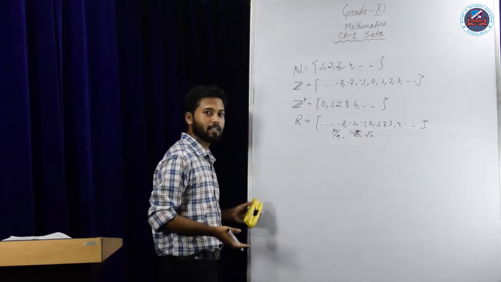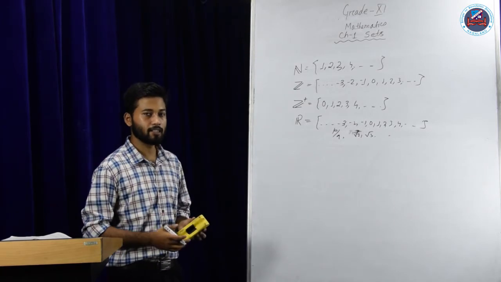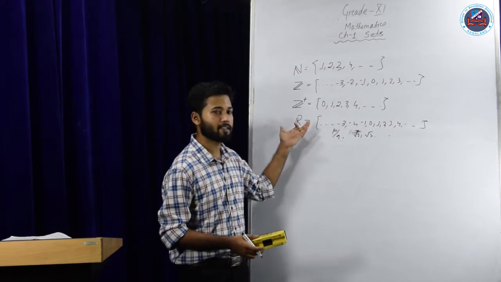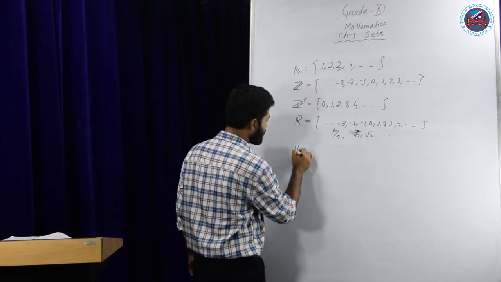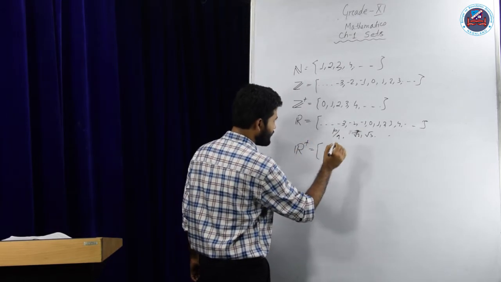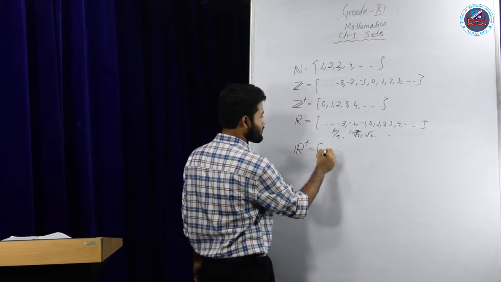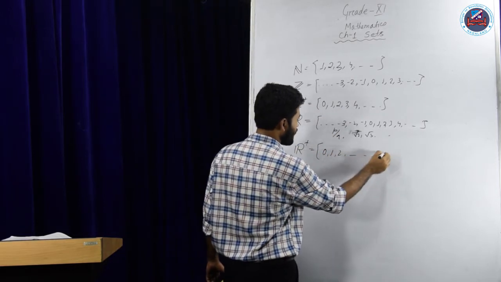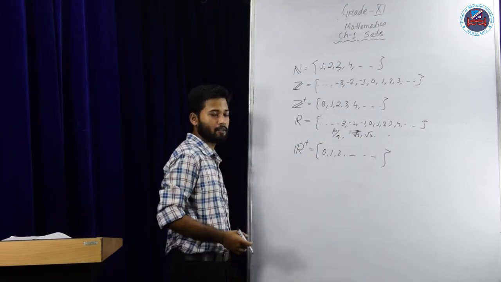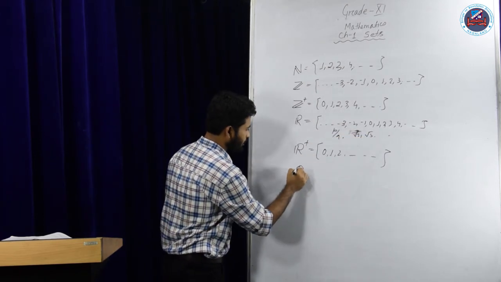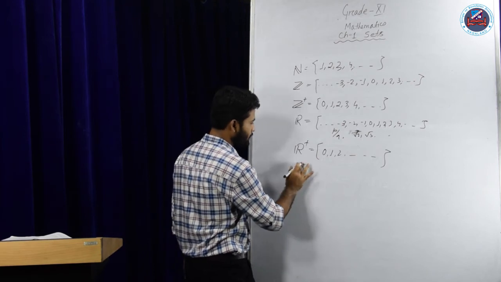So whatever elements that you have got throughout your study till now, everything will consist in the set of real numbers. Okay? So if I give positive real numbers, that is R plus, it will be the same thing, but the elements will start from 0, 1, 2 and so on, including the rational numbers as well as the irrational numbers.